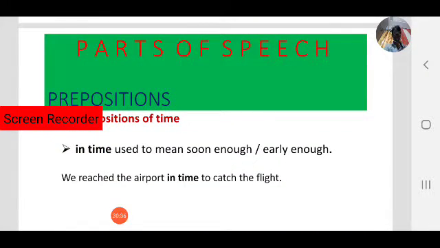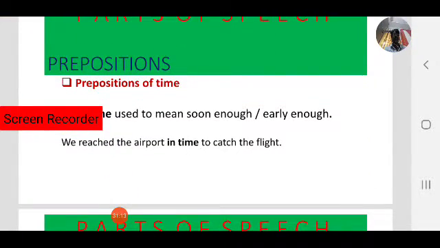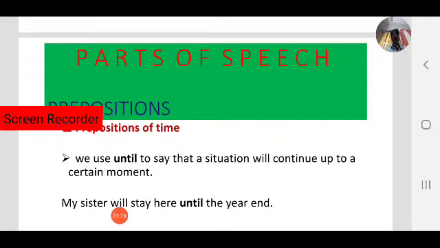In time is used to mean soon enough or early enough. If you attend the college early, that means in time. On time means you attend at the exact time. Let us see: we reached the airport in time to catch the flight. We reached the airport in time, before the scheduled time. So observe the difference between on time and in time. On time is used for the appointed or planned time, exact time. On time for exact time, in time for before or early time.